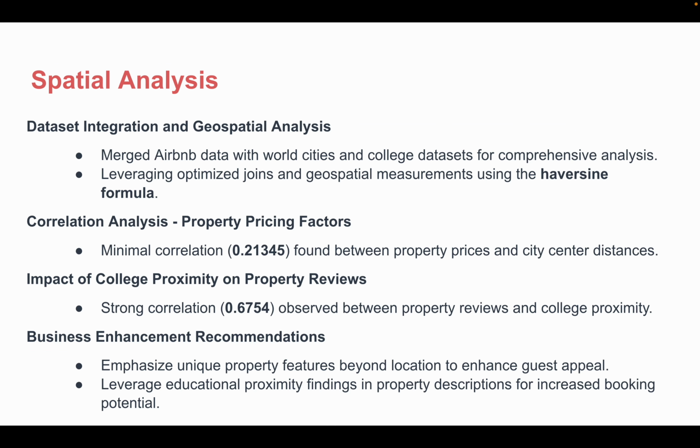Then moving on to spatial analysis, we linked Airbnb data with city and college info using PySpark, measuring distances accurately. We efficiently joined the two datasets, employing caching and broadcast joins. As a result of this analysis, it seems closeness to the city center doesn't much affect prices and reviews. To attract more guests, highlighting other unique features of the listing matters. But being near colleges strongly relates to higher ratings, suggesting it could bring more bookings.